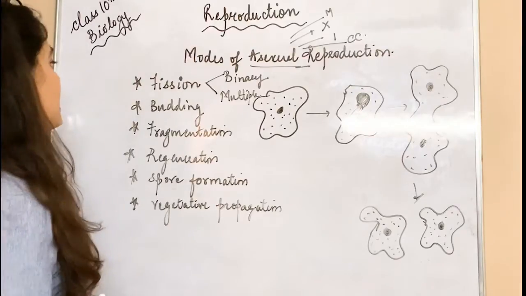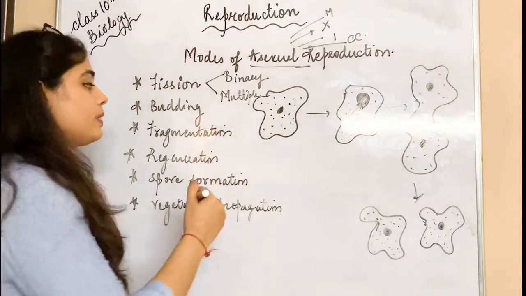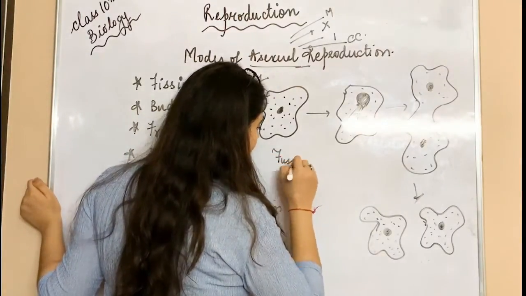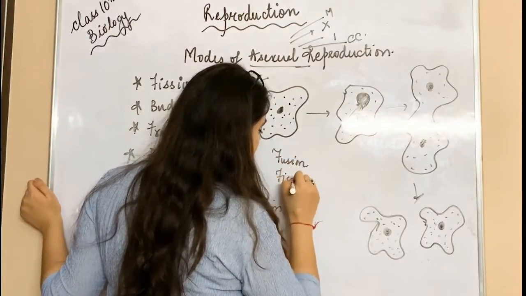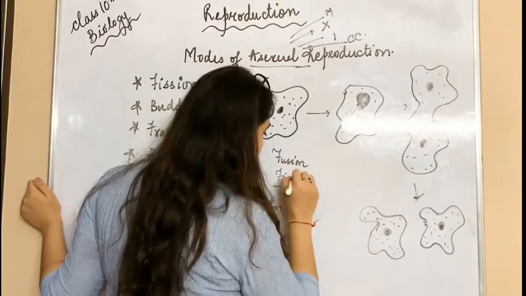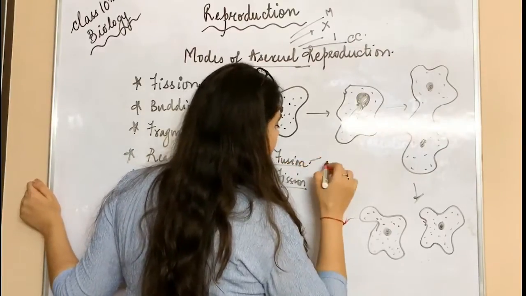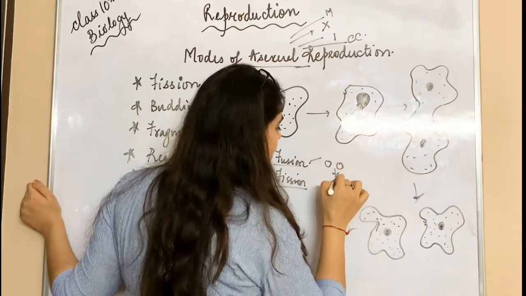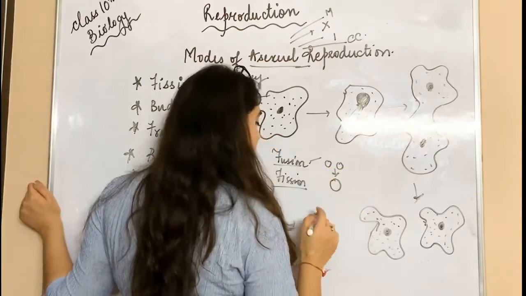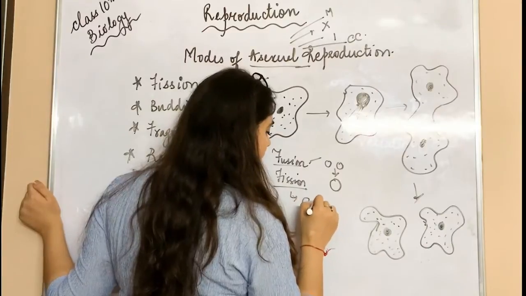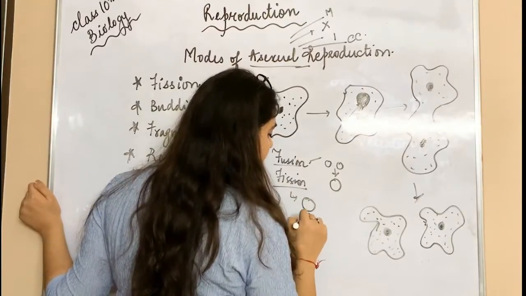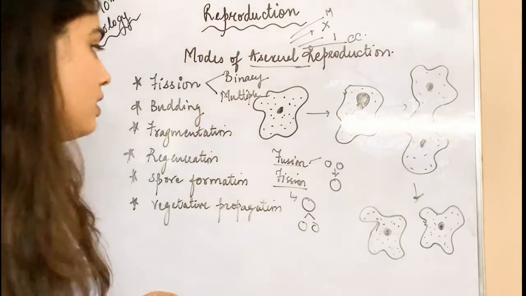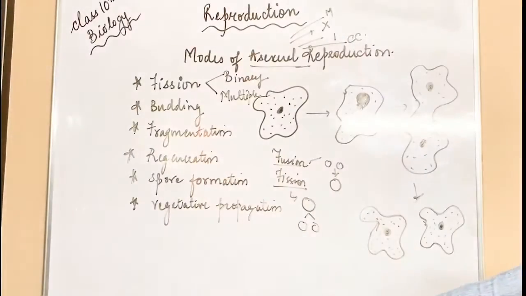Don't get confused between the terms fusion and fission. Fusion means two small cells come together and form one large cell, and fission means one large cell separates into two small cells. This is the difference between fission and fusion.